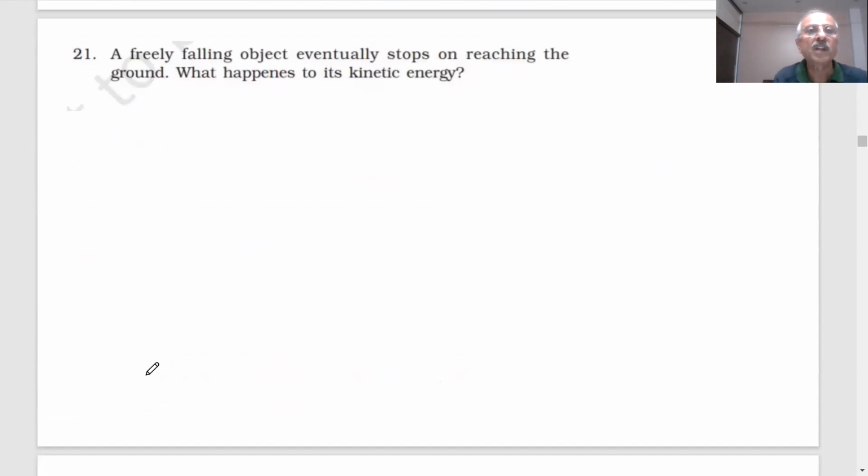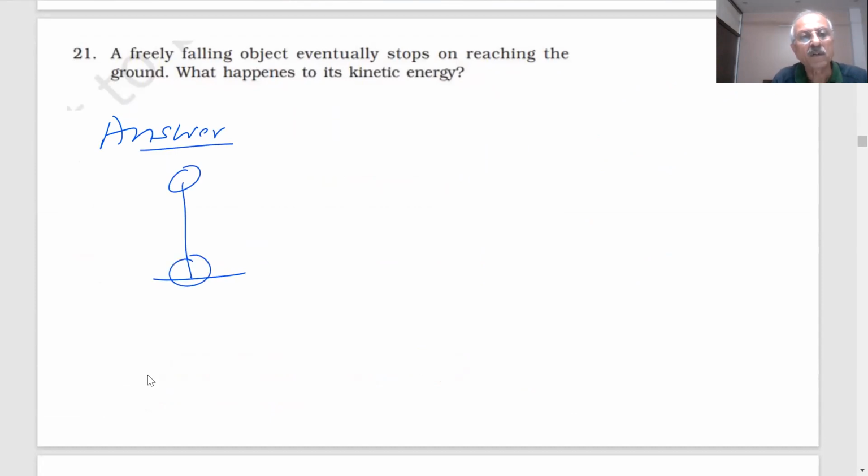Another question: a freely falling object eventually stops on reaching the ground. What happens to its kinetic energy? When an object falls on the ground, potential energy will get converted into kinetic energy, but it stops. Then what happens to the kinetic energy? Where has it gone?